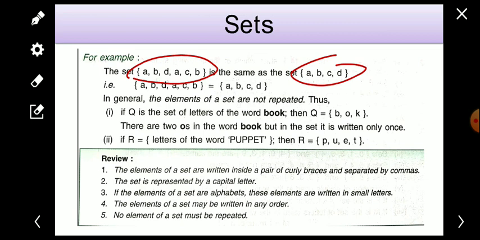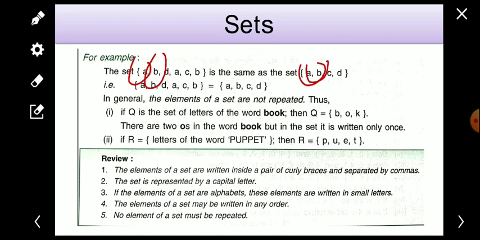If we write A 2 times or only 1 time, both the sets are the same, but we will check that all the elements are there. If A is there, then here also A should be there. B is there, then B should be there. C is there, then C should be there. D is there, then D should be there. So it does not affect the set if any member is repeated. Both are the same.